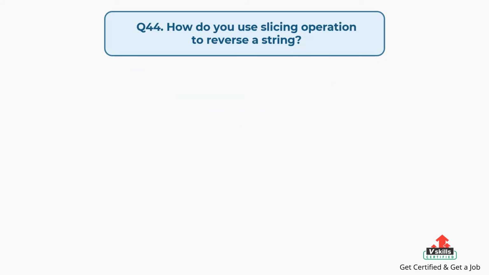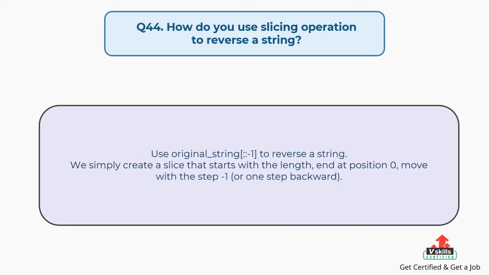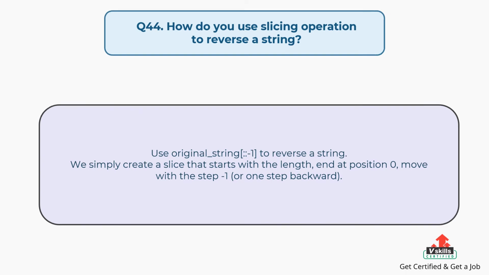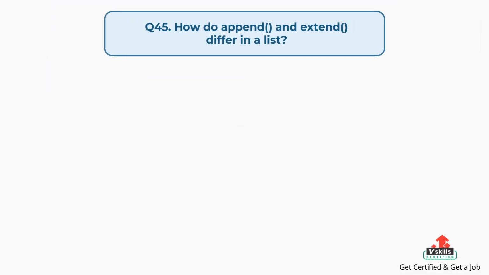Question number 44, how do you use slicing operation to reverse a string? The answer is, use original string[::-1] to reverse a string. We simply create a slice that starts with the length, ends at position 0, and moves with the step -1, or one step backward.